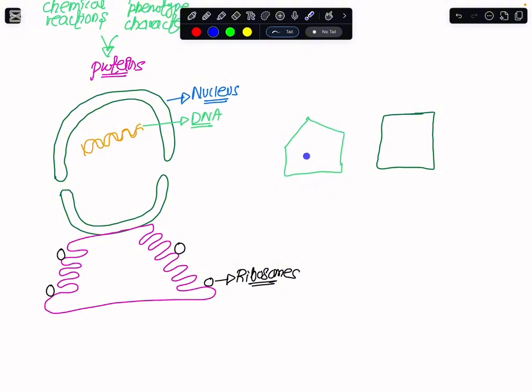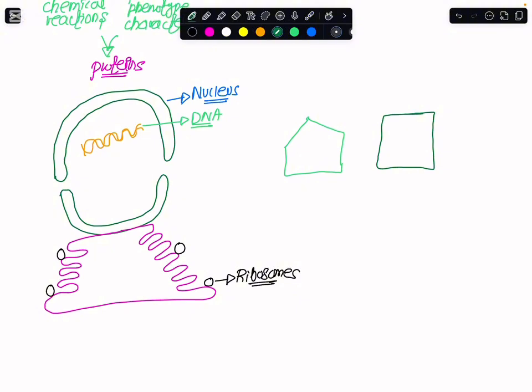So this means that if your mother was able to tell you the recipe for the dish, and you followed that recipe and kept adding the ingredients, then you would end up making the dish. Likewise, this nucleus has DNA, and in the DNA we have the instructions for what? For making the proteins. Those instructions have to be carried to these small spherical structures that we have here. These are the ribosomes.